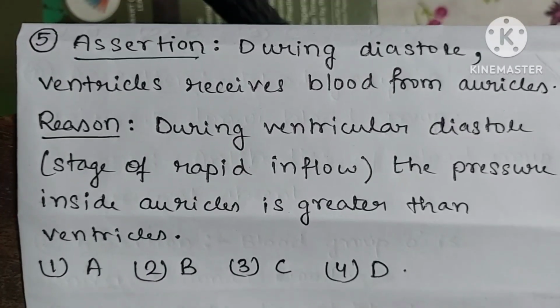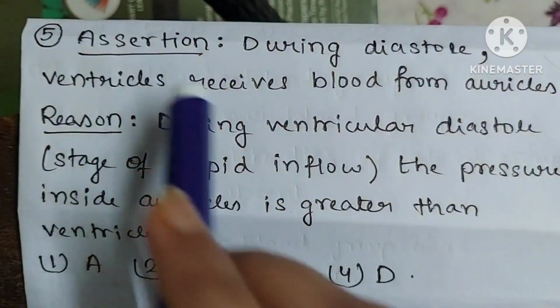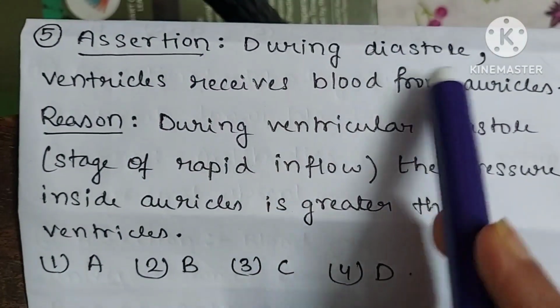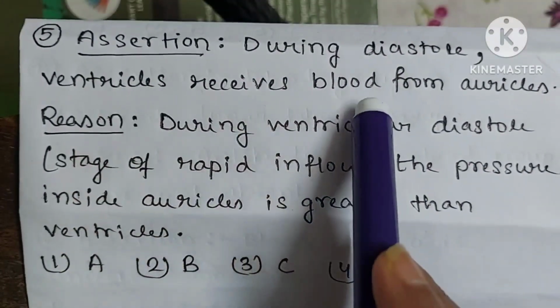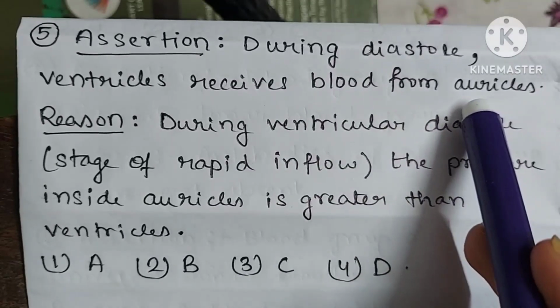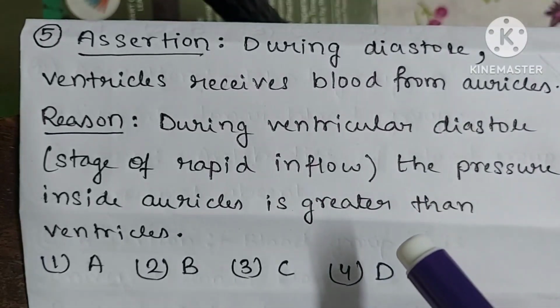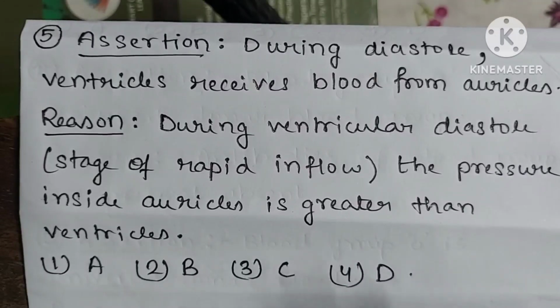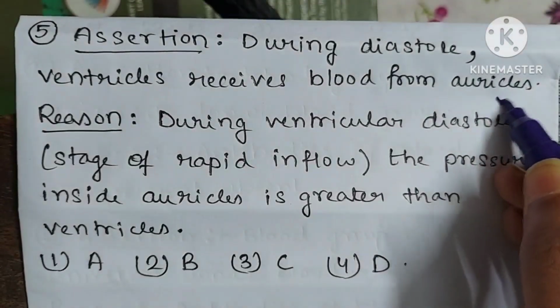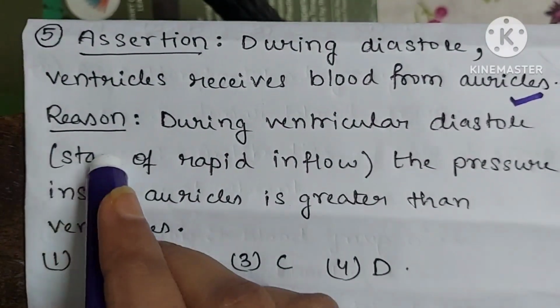Now question number 5, assertion. It says during diastole, ventricles receive blood from auricles. Is the statement correct? Yes, this statement is correct. Reason.